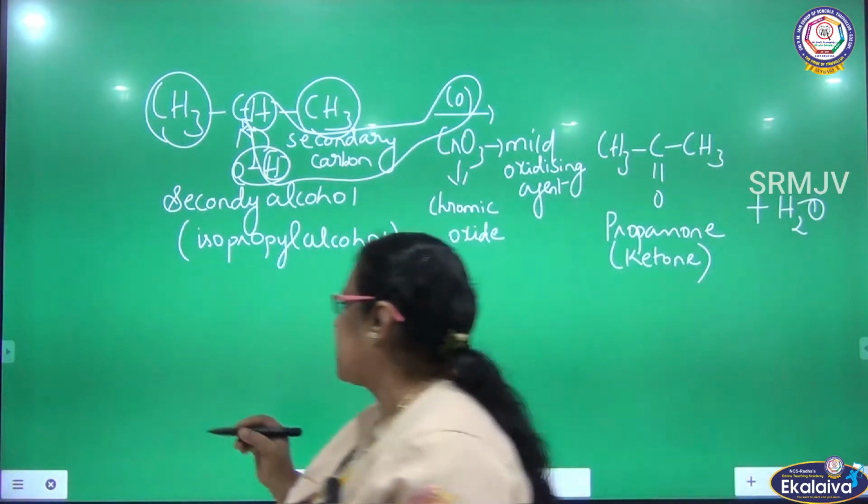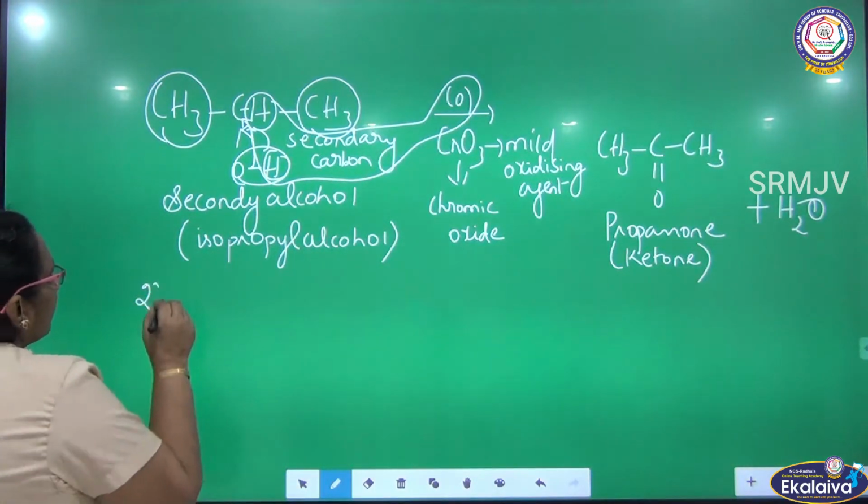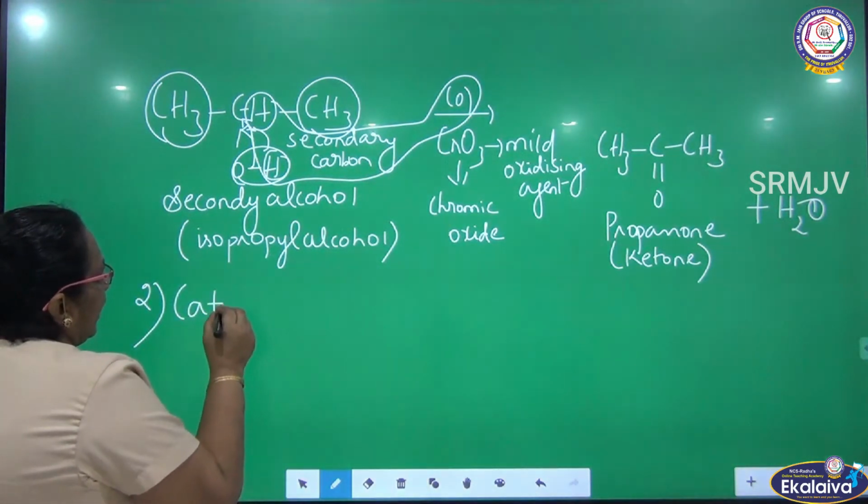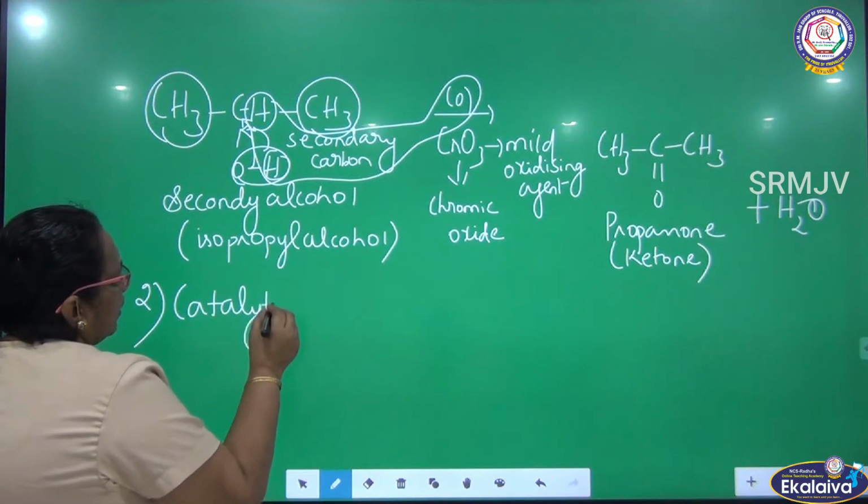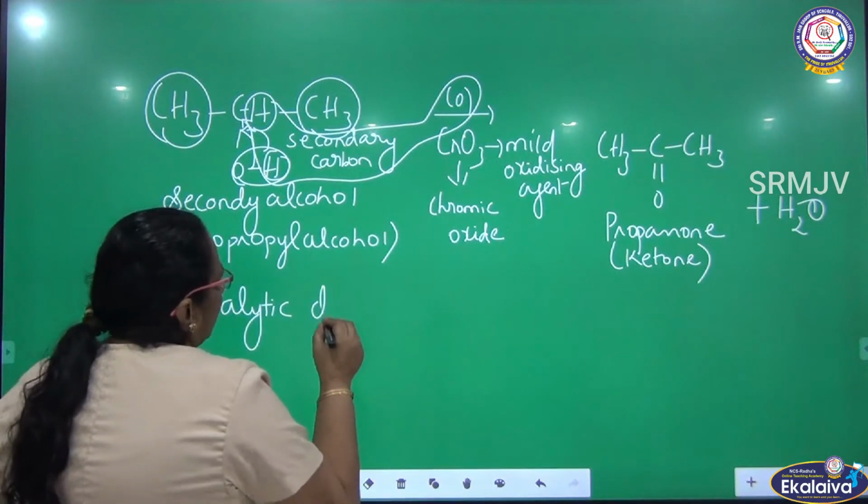Let me see the second method: catalytic dehydrogenation.